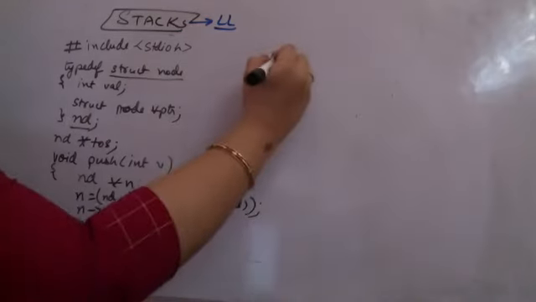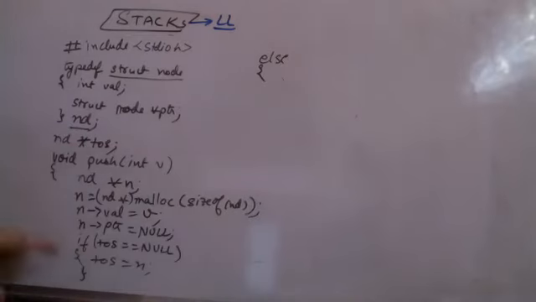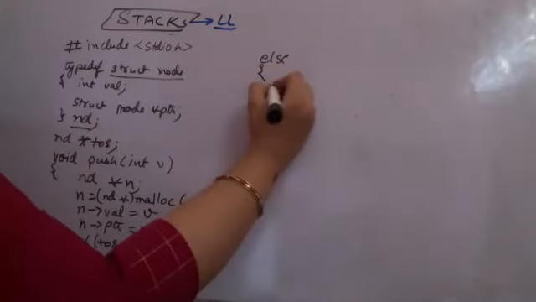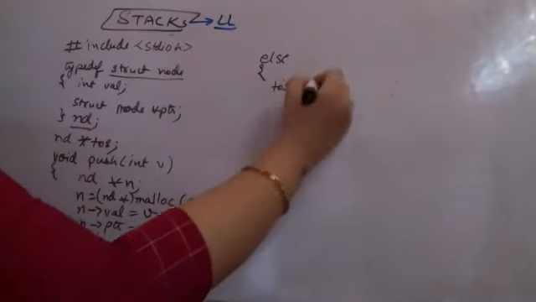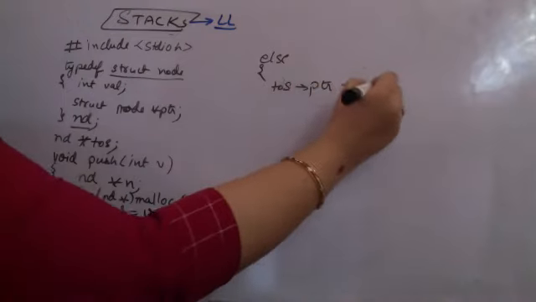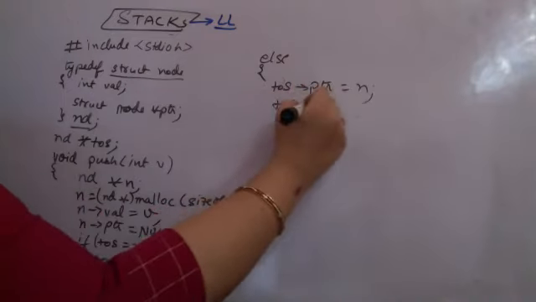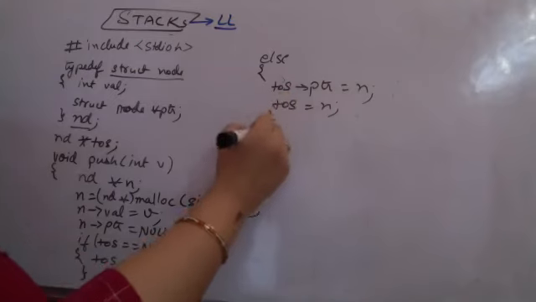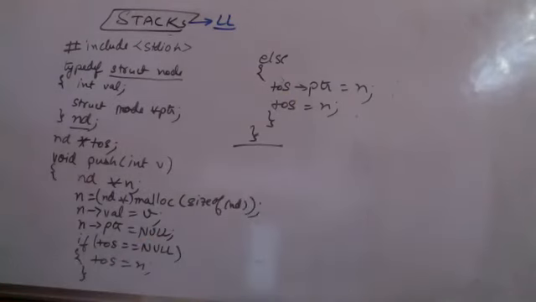Else, what I need to do is, if it is not an empty list, in that case the current top of stack's pointer should be equal to the new node, and top of stack should move to the new node now. This is insertion done, pushing done. Let me dry run this program.